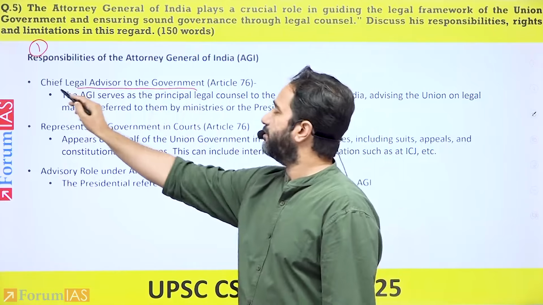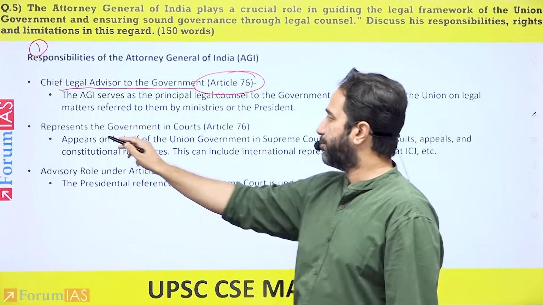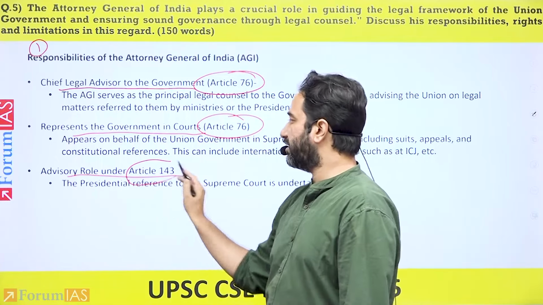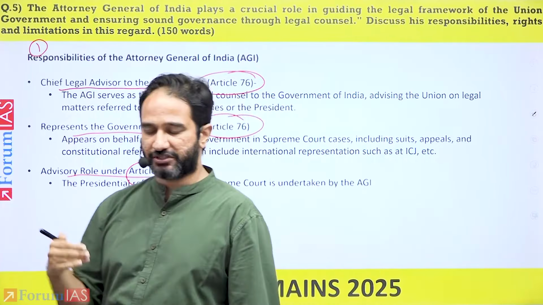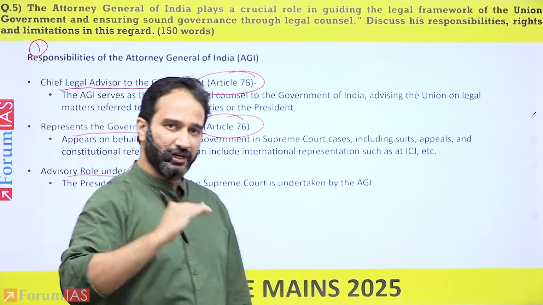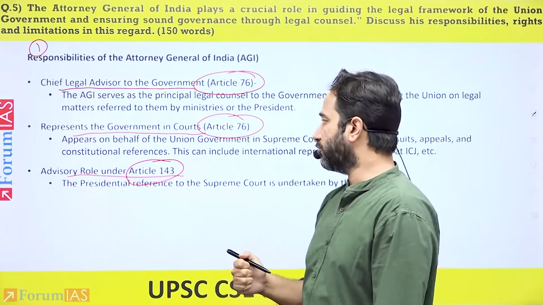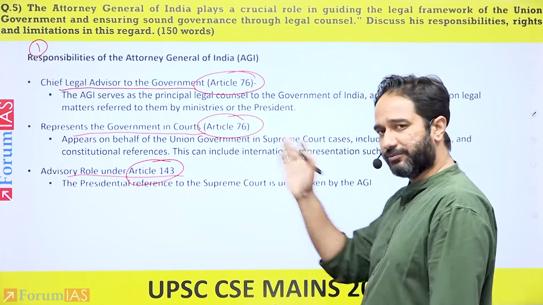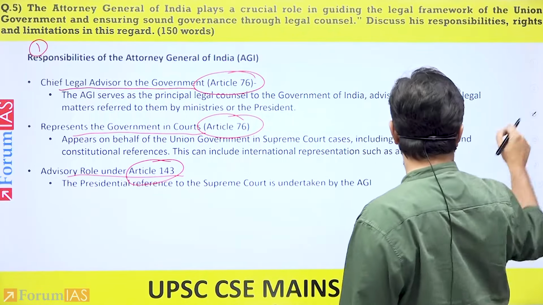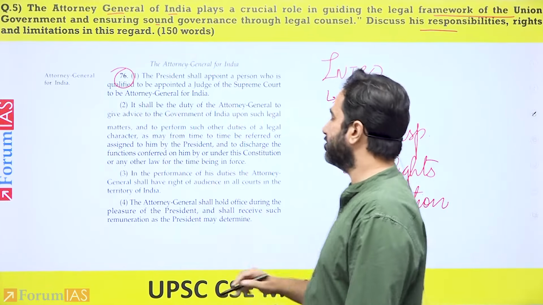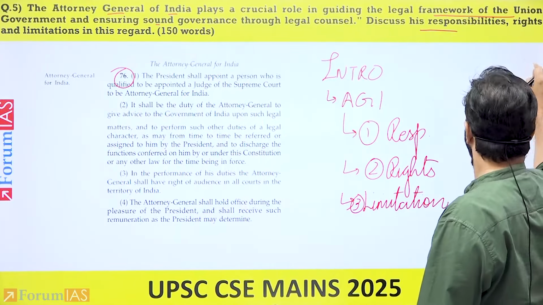Chief Legal Advisor, mention the article next to it, represents the Government of India in courts, and also has an advisory role under Article 143, whereby for the presidential reference, whenever it is given, it is the Attorney General that represents the Union government in front of the Supreme Court. So this is something that is still ongoing within current affairs. So completely taken from Article 76 itself.